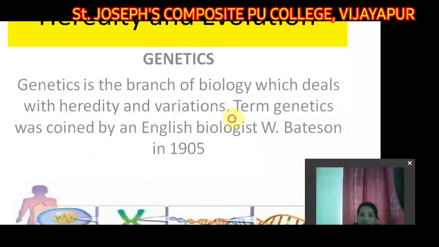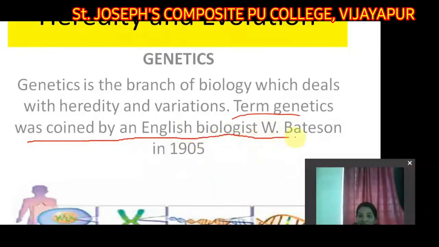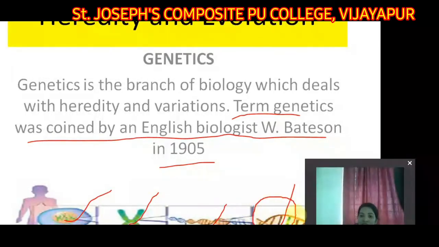The term genetics was coined by an English biologist, W. Bateson, in 1905. So generally, how will this transfer? Nothing but from cell to chromosome and genes and variations. This is how the variation starts here. From here only it will start. So understood, students? That is genetics.